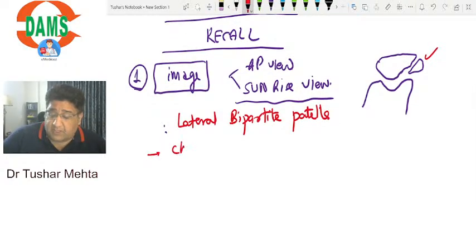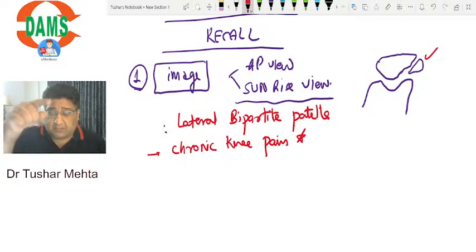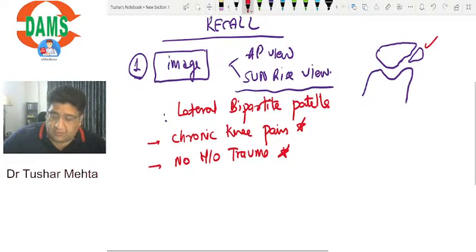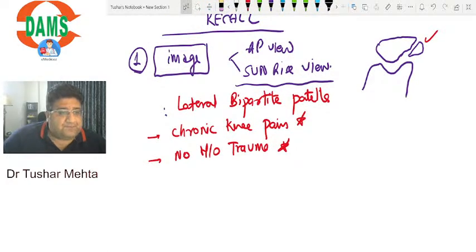The patient clinically complains of chronic knee pain, and there is no history of any trauma. That was mentioned in the question. So these two things were mentioned, and the diagnosis is lateral bipartite patella. There is no confusion at all.